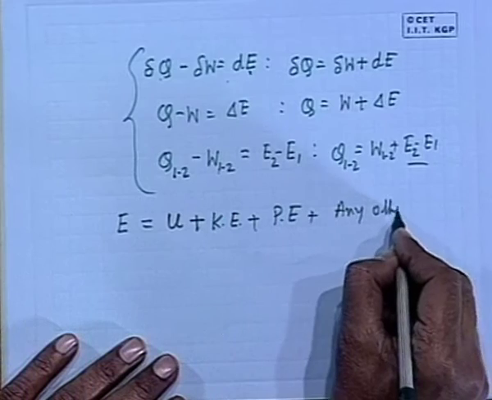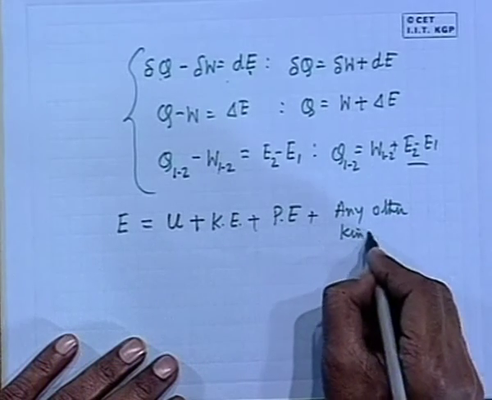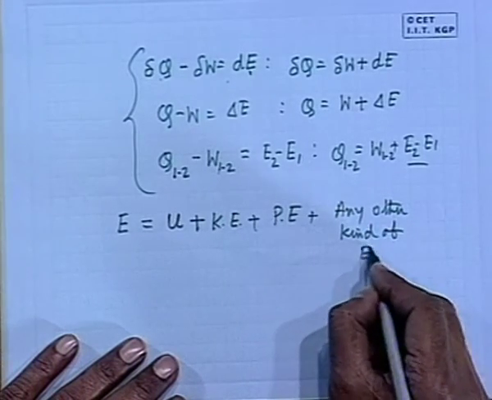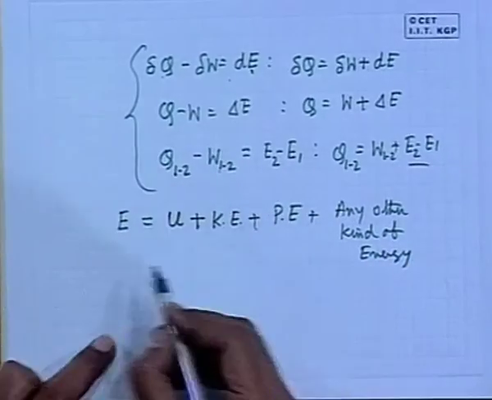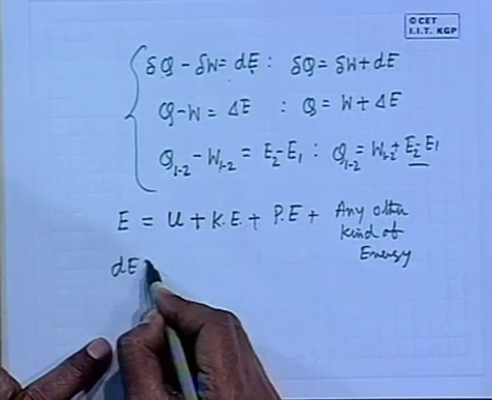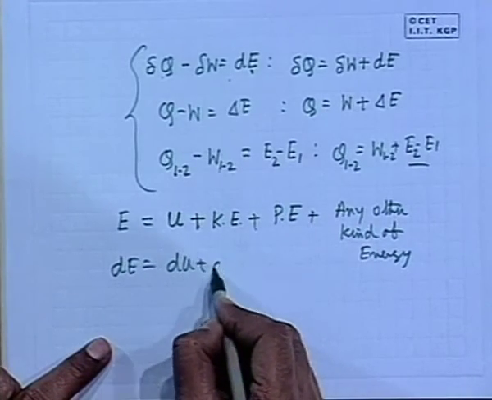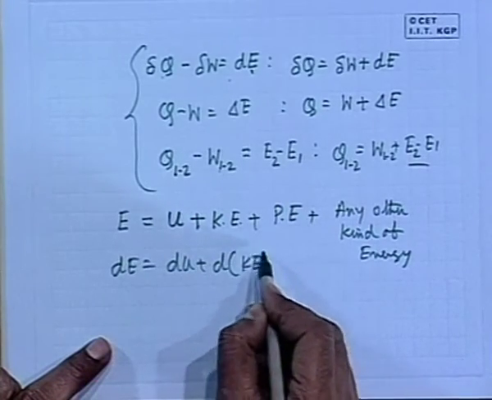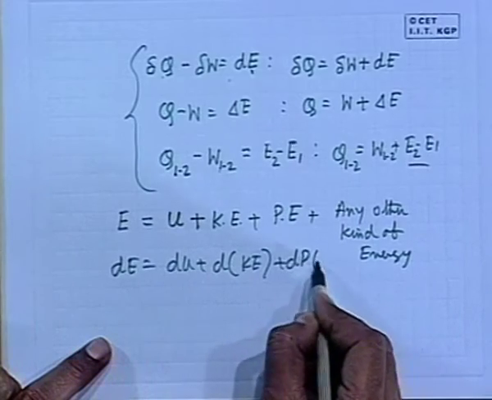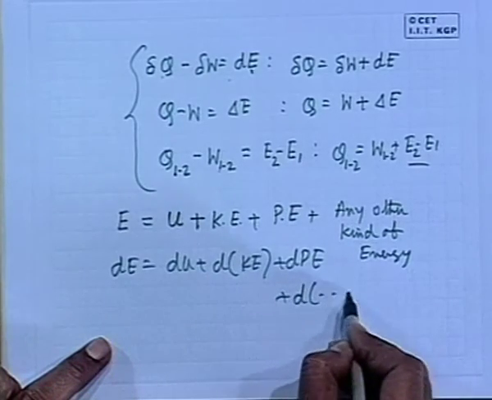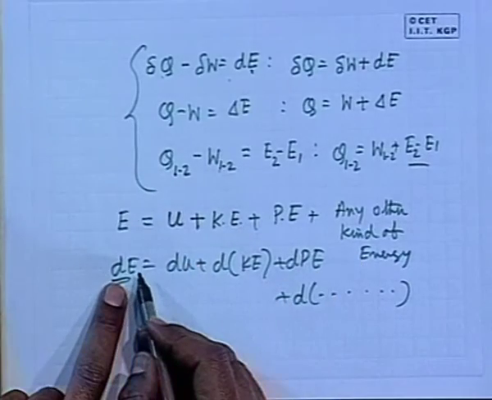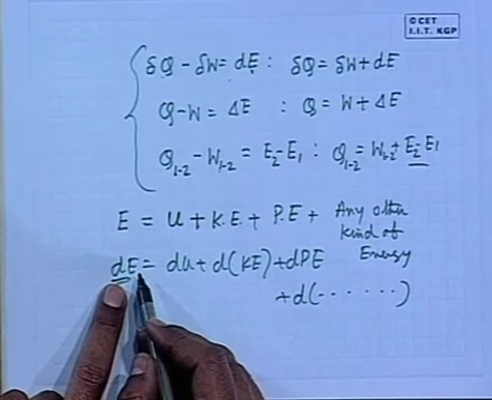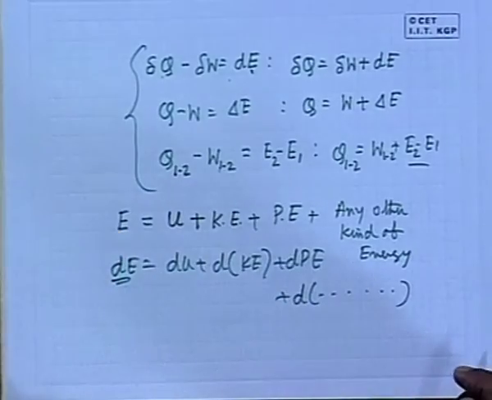So, therefore, the internal energy comprises this. That means the change of internal energy, all are point functions: dU plus d of K plus d of P plus d of any other form of stored energy. All these together comprise the internal energy, E. All right. So this is the form in which internal energy is defined.